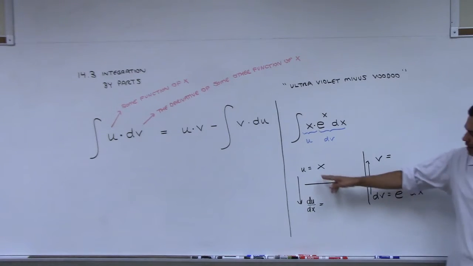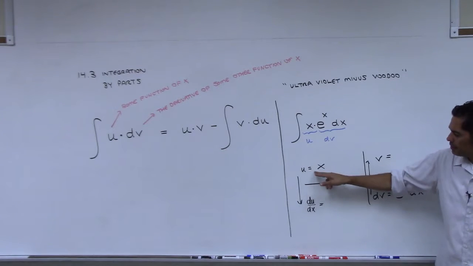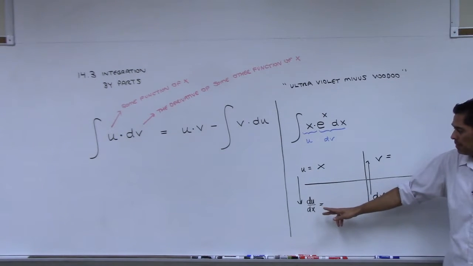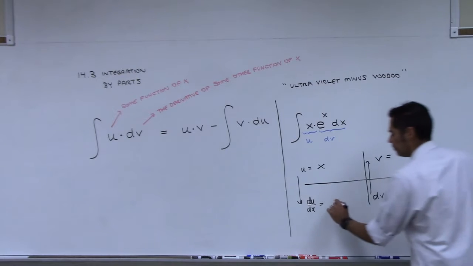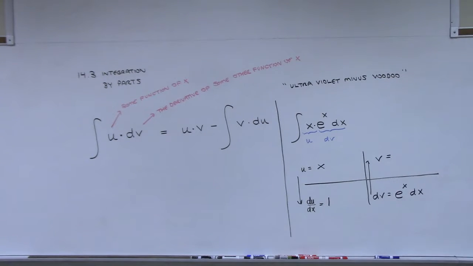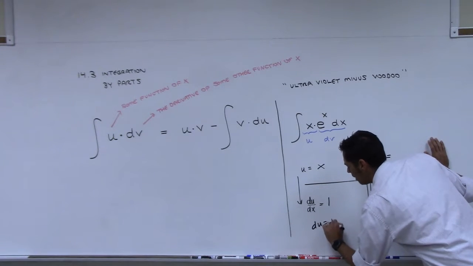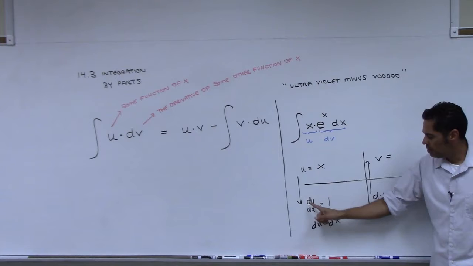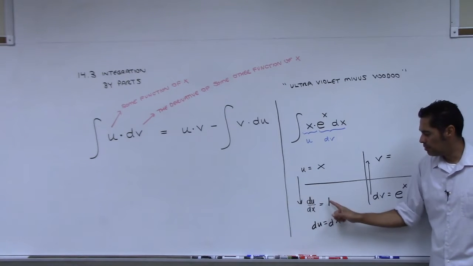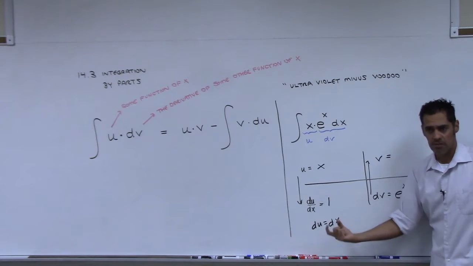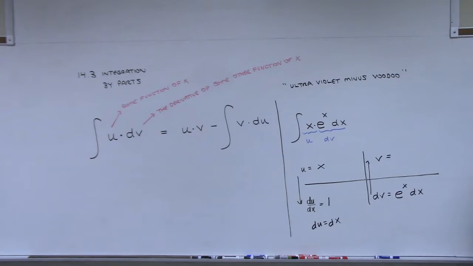So let's start with this. What is the derivative of u with respect to x? We just said it would be what? 1? Y'all good with that? And if I multiply both sides by dx, I get du is equal to dx. So I just multiply both sides by dx. Y'all good with that? Sure?